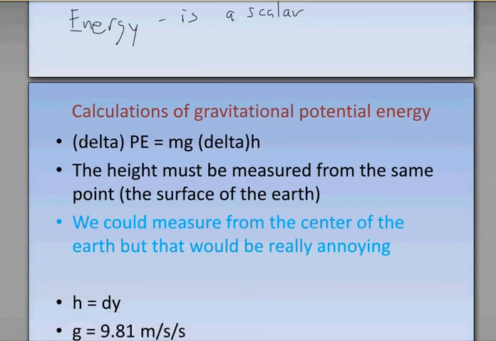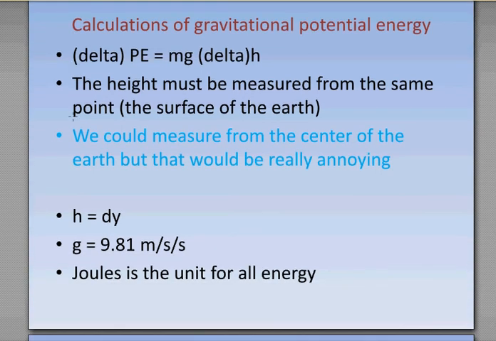Calculation. Now the book, if you'll notice, likes to do this. The Regents likes to do this. You don't have to, but the book gives you this formula: delta PE equals mg delta h, and that's good for determining the change in potential energy. But I am not the biggest fan of this formula. You can often just refer to this as PE.